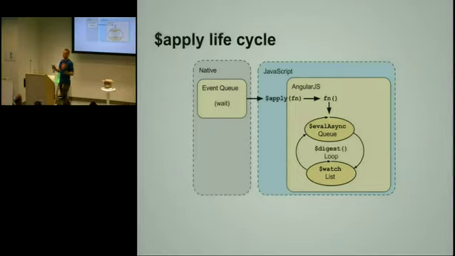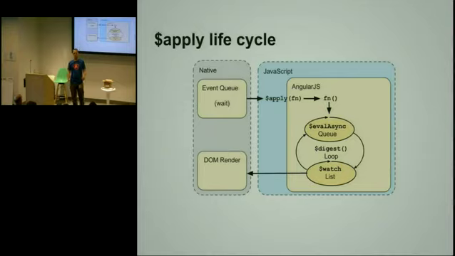Anyway, so there's this loop. We're just going to keep on evaluating it until the model stabilizes. What I mean by stable model is when there are no watches that say that the model is dirty. So when there are no watches that say the model is dirty, we can exit. And we exit back to the native world of the browser, and we will let the DOM render. And this is when the browser will do all of the heavy work of rendering whatever you did and presenting it to the user. And after that, it will enter the event queue, and it's going to wait there.